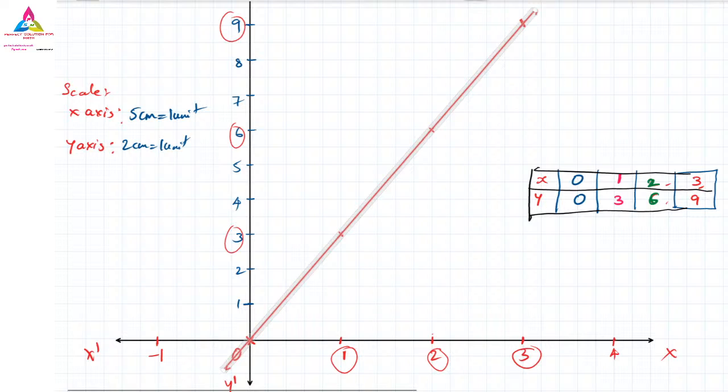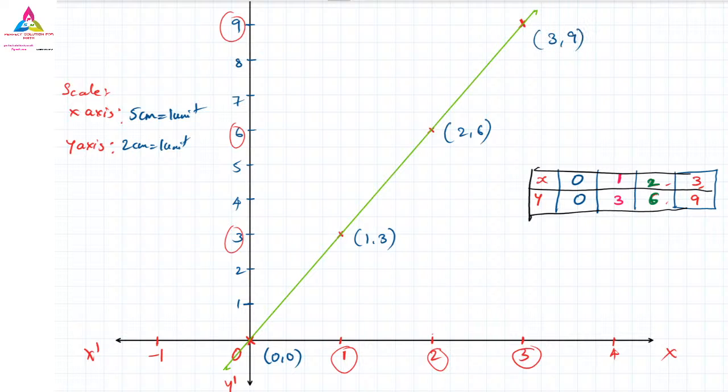Yes, here you can see all these points are coming in a straight line only. So write down those points. First one is 0 and 0. Second one is 1 and 3. Third one is 2 and 6. And the fourth one is 3 and 9. All these points are in a straight line itself. Okay, so this is your answer.